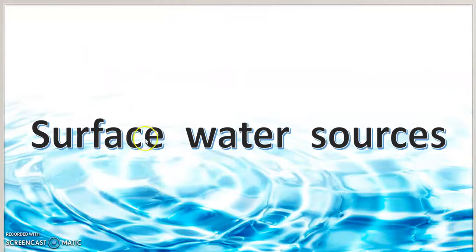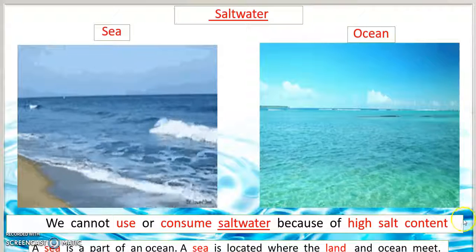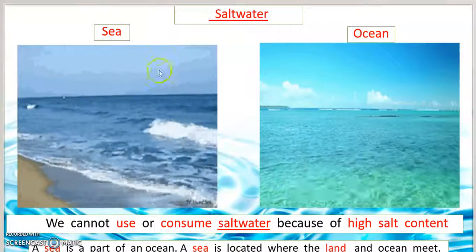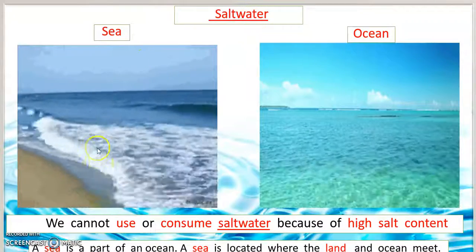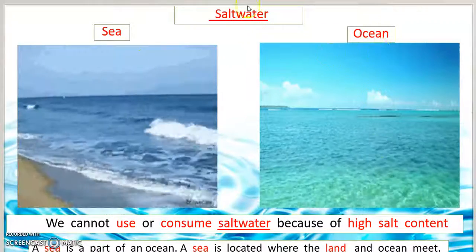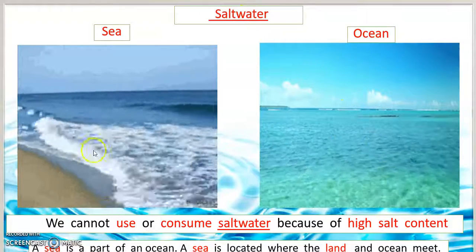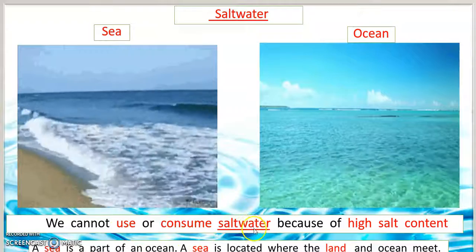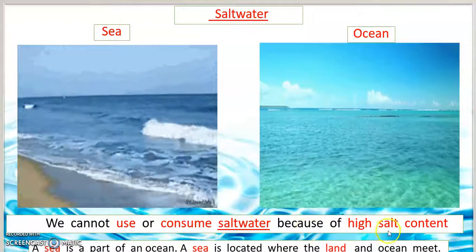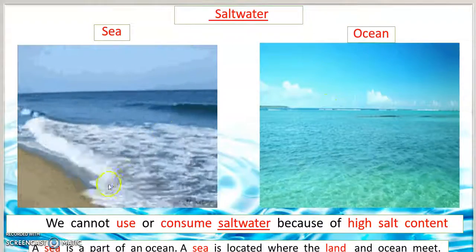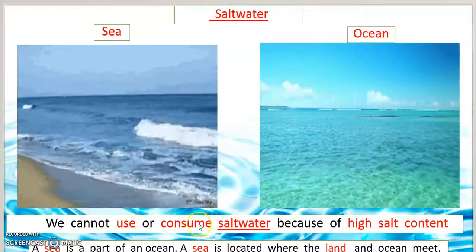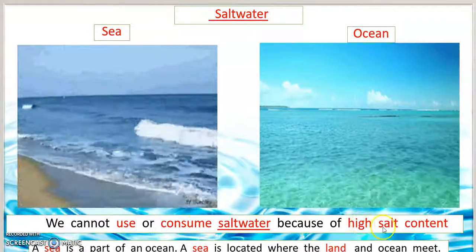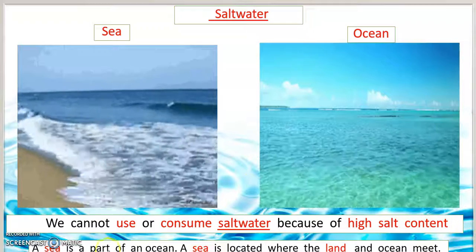Number 1 is sea, which is salt water. Ocean is salt water. We cannot use or consume salt water because of its high salt content.